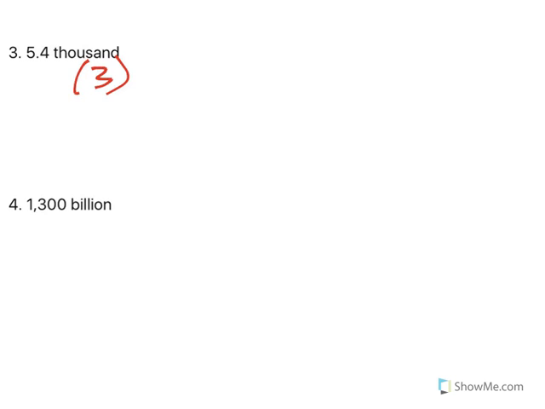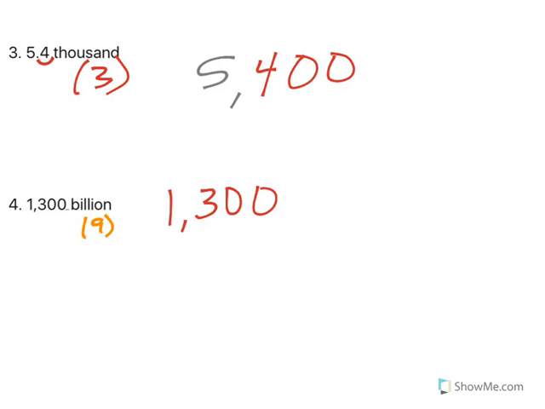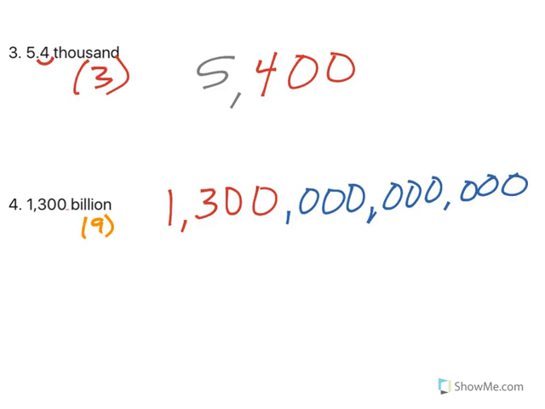5.4 thousand. Thousand means 3. So I start with the 5, and then I go 3 places. 4 is the first one. 1, 2, 3. Billion means 9. Notice no decimal. If you don't see it, it's at the end. So I've got the 1300, and then I've got to go 9 places. So 1, 2, 3, 4, 5, 6, 7, 8, 9.